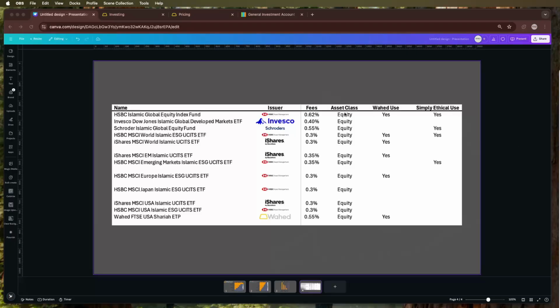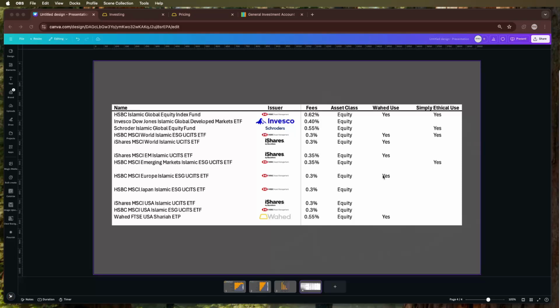So when you invest into a global fund, that global fund typically has a huge allocation to the US. If you go back to our funds here, all of these global funds have about 70 to 80% allocation in the US. And because they have such a high allocation to the US, technically you don't need to add more of a USA fund, which is why Simply Ethical don't have a USA fund. The world funds are typically under-allocated to emerging market stocks, which is why Wahed and Simply Ethical both rightly, in my opinion, add an emerging market fund.